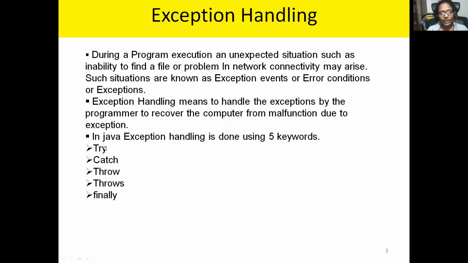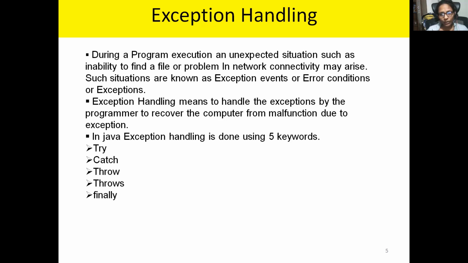The first one is the try keyword. Try is a block where we need to write the code which may generate the exception. We don't know, right? We are writing some 100 lines of code. I don't know at which line I will get the exception. So if you are thinking some particular code may generate the exception, you can put that code within a try block. And try must be followed by a catch block.